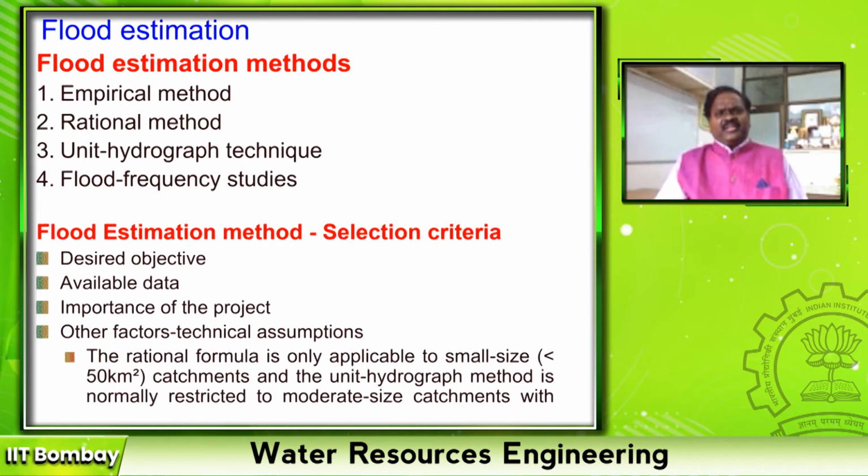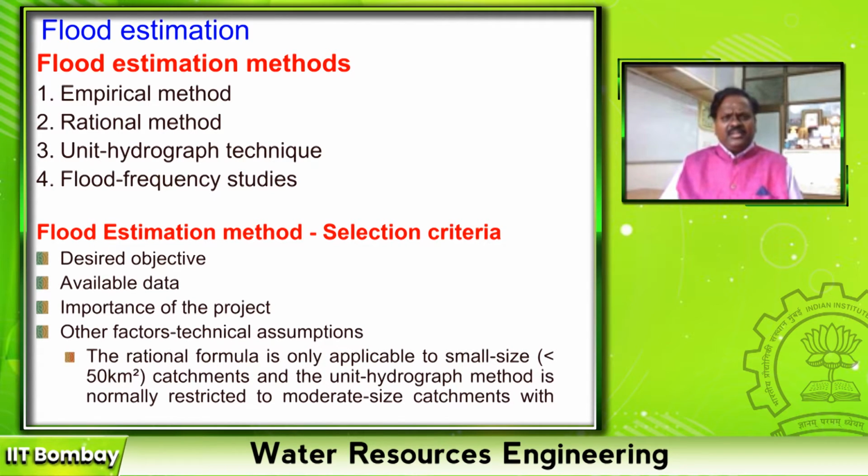There are several methods available to estimate the flood. Out of all, as usual in hydrological phenomena, the first method is the empirical method, right? A dimensionally non-homogeneous equation. The second method is the rational method. The third is unit hydrograph techniques, and the fourth is flood frequency studies. Since there are several methods, I'm listing only four.